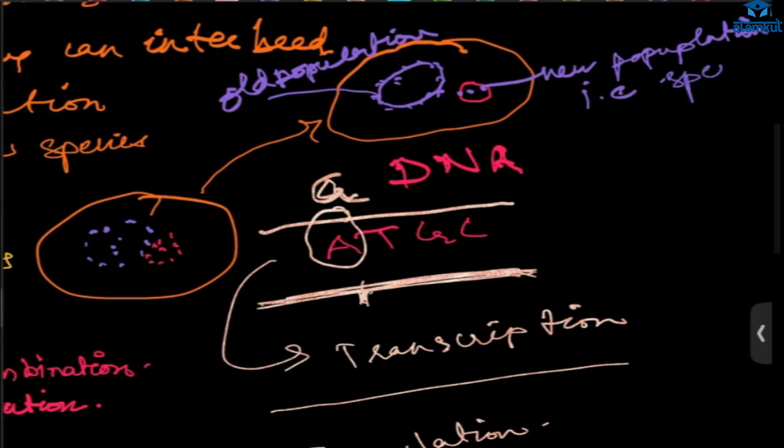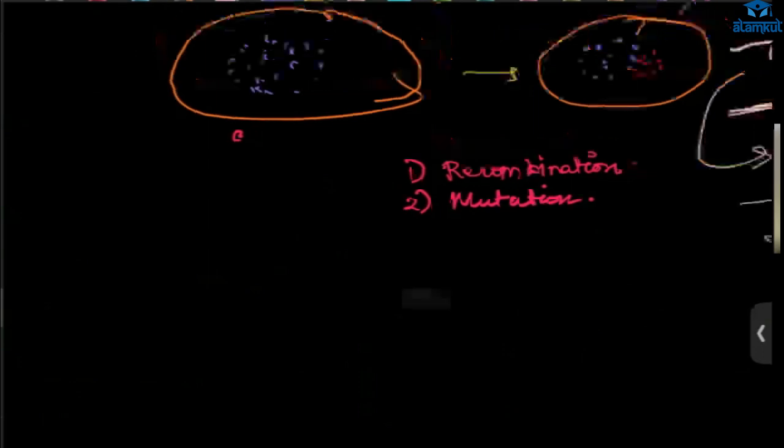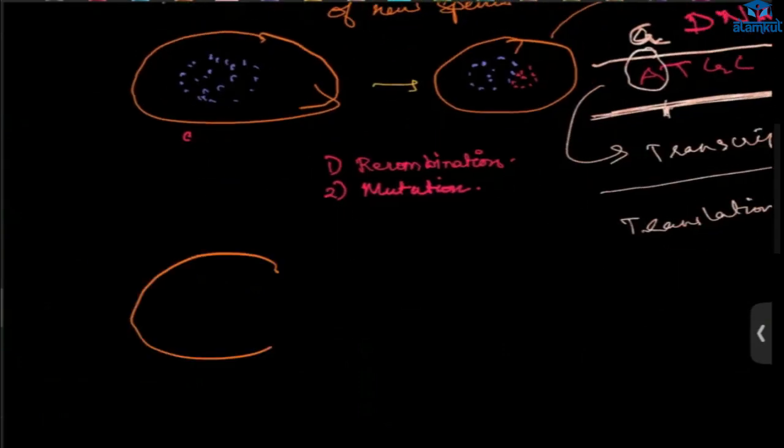Ma'am, ultimately the new species has come from the old species. So why is it not able to reproduce with it? If the variation is so drastic that the chromosome number and the gene location are all changed, then they will not be able to reproduce. Everything has become almost different. These all are the theories.